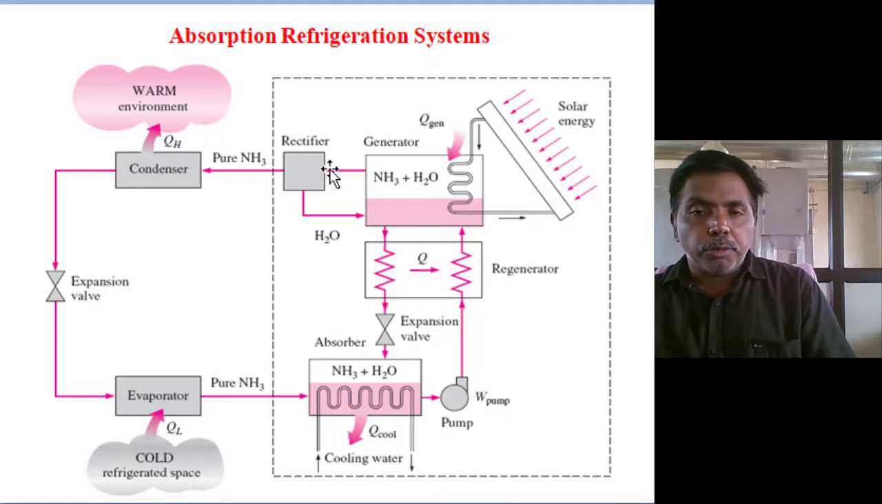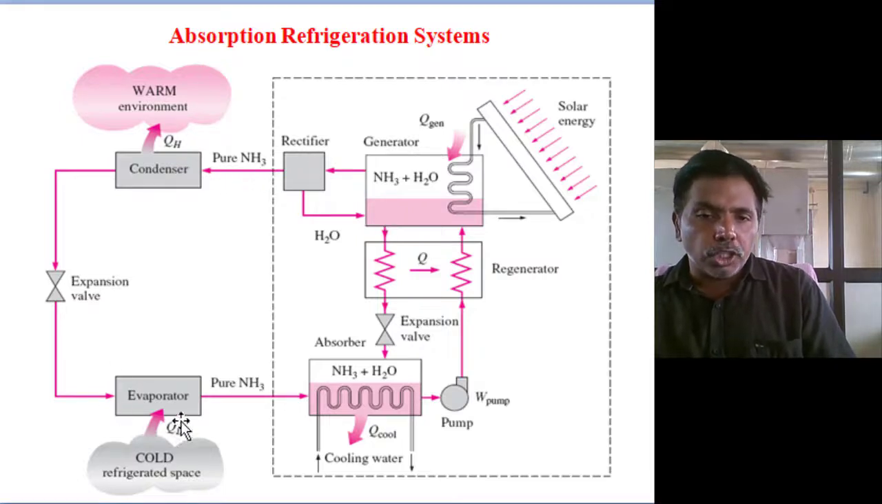So ammonia is separating. That separated ammonia vapor goes through the rectifier. If there is any water vapor in the ammonia, we separate it by filtering in the rectifier. Whatever water vapor is separated comes back to the generator. Only the remaining ammonia vapor enters the condenser.